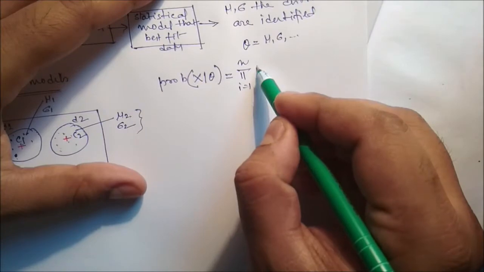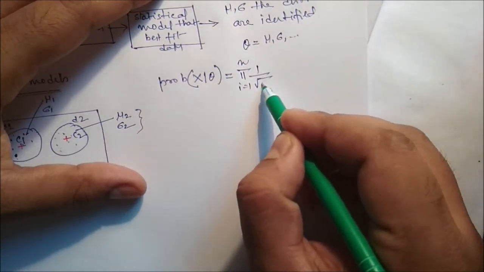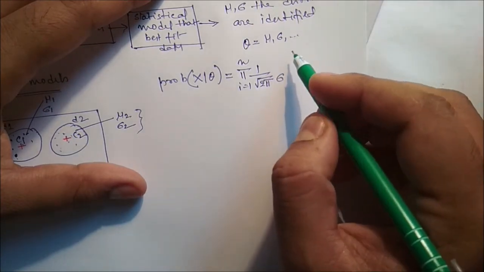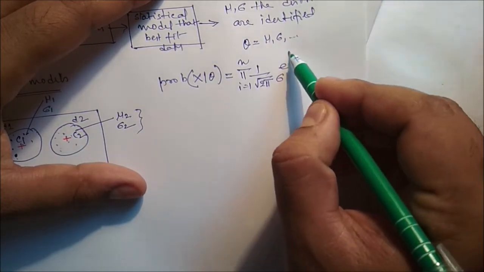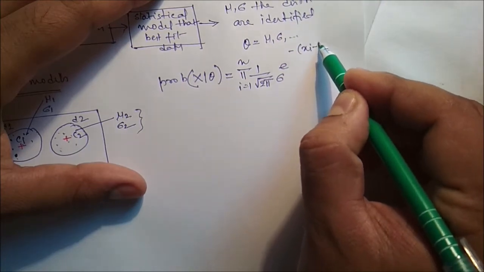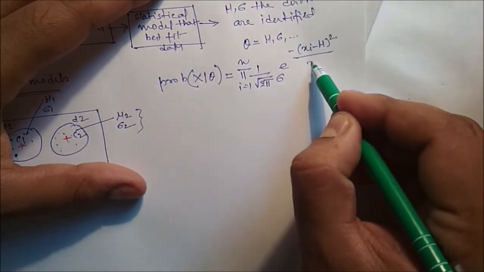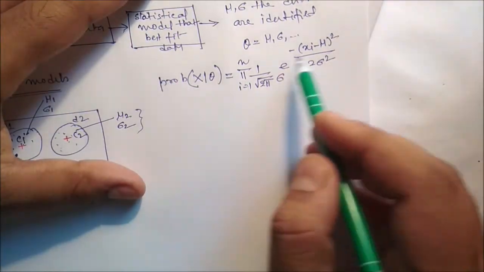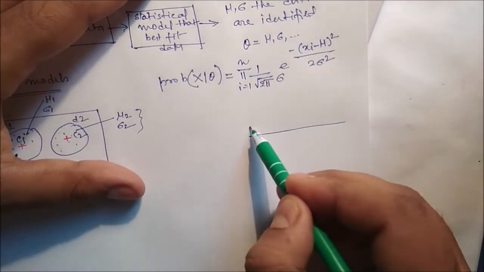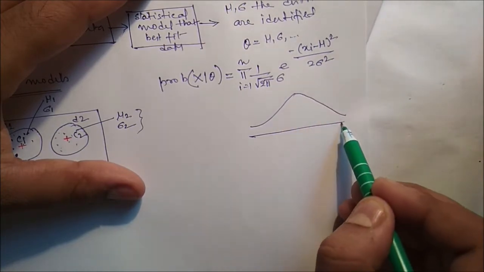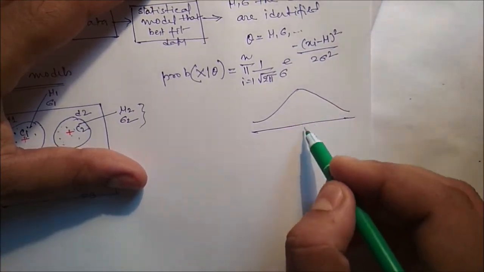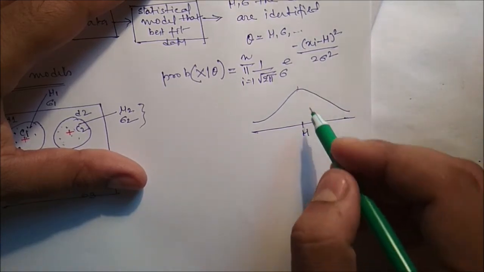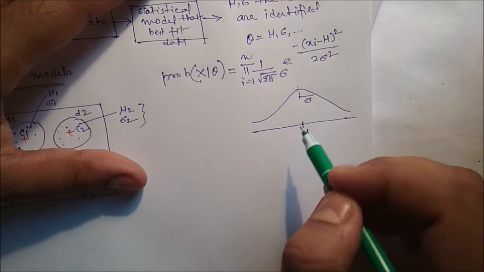We can watch our previous video where we discussed in detail the probability density function, the normal distribution, with xi minus mu squared by 2 sigma squared. This is the probability density function for a normal distribution. Here the value will be high when it is at mu, and this is nothing but the sigma.